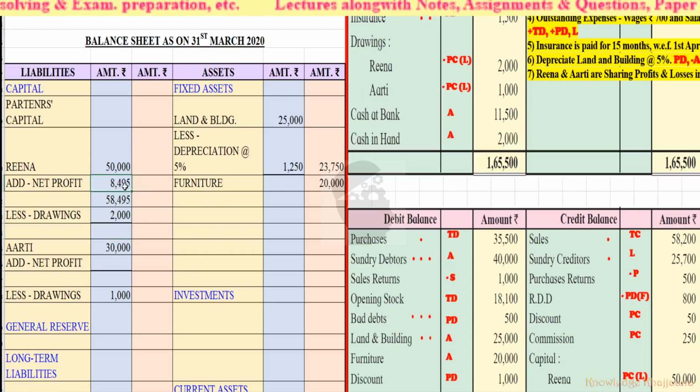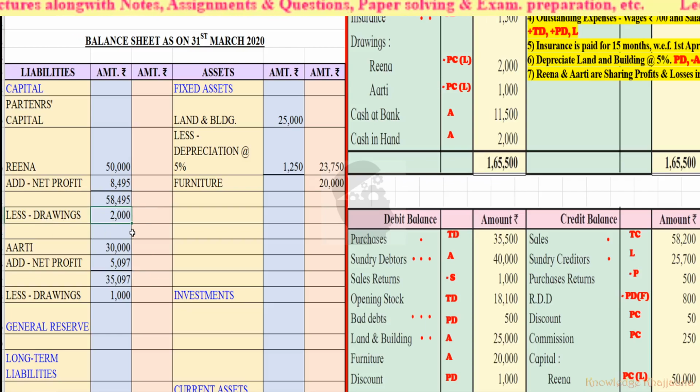Okay, 8,495 was Reena's profit, and Aarti's profit was rupees 5,097. Okay, so if we add 5,097 to Aarti's capital, Aarti's share will come to 35,097. Okay, so we will deduct the drawings of Reena and Aarti to arrive at their final capital.